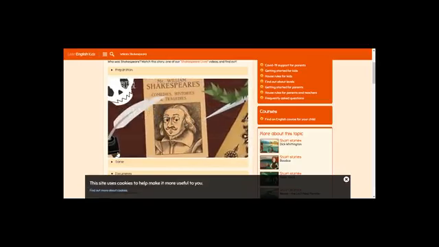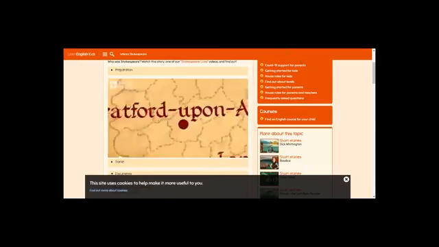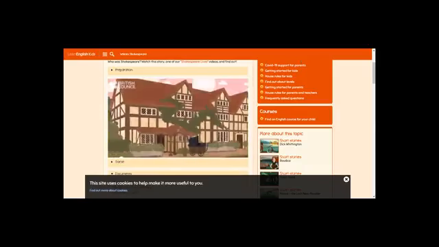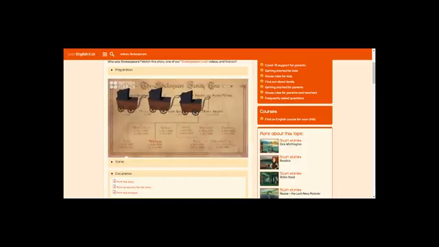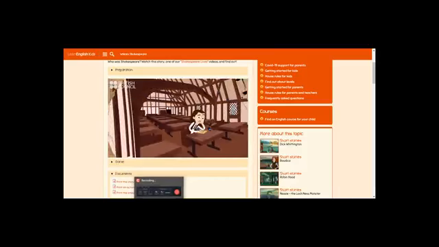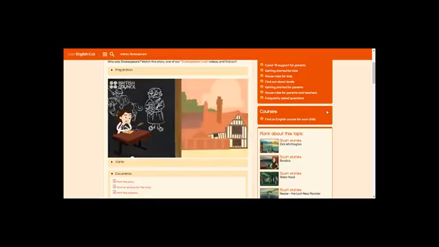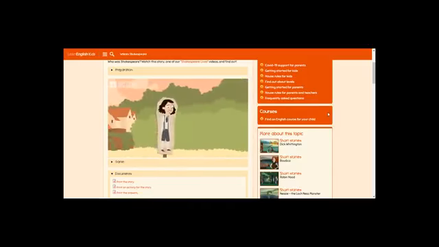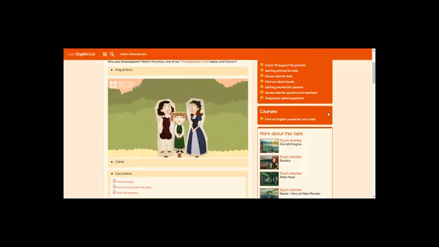William Shakespeare was born in 1564 in Stratford-upon-Avon in England. His father John was a glove maker. His mother Mary was a farmer's daughter. He had 2 older sisters, 2 younger sisters, and 3 younger brothers. William probably studied Latin, Greek, and history and left school when he was 14 or 15. 3 years later, he married Anne Hathaway. They had a daughter called Susanna and twins named Judith and Hamnet.